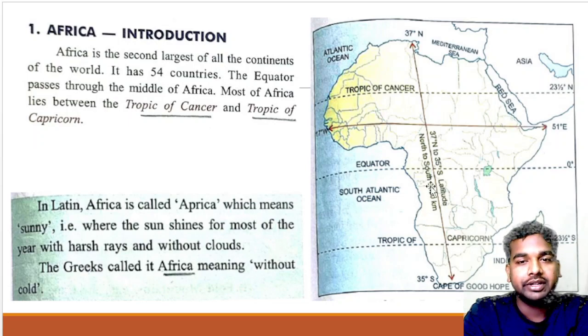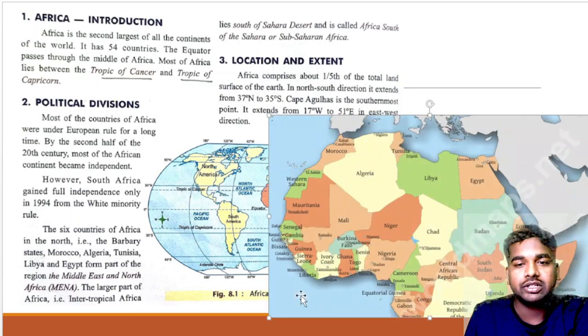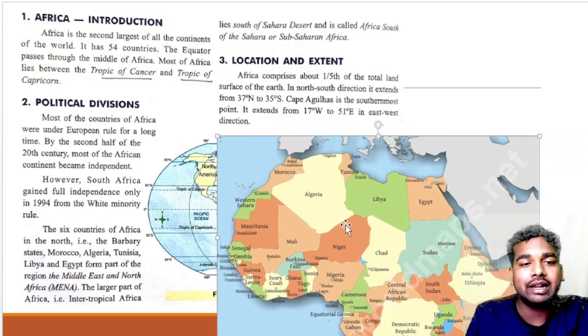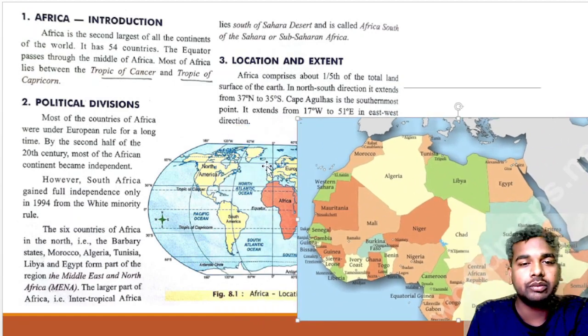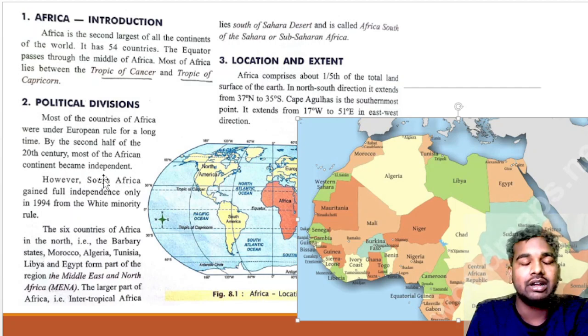Okay. Now we will study the political regions. Most countries of Africa were under European rule for a long time. By the second half of the 20th century, that is the 1950s, 1960s and 1970s, most of the African countries became independent.